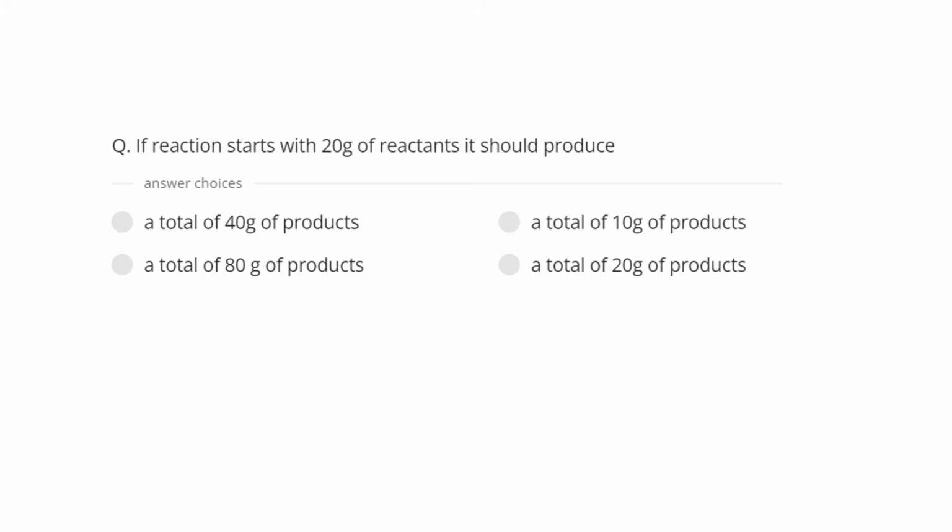If a reaction starts with 20 gram of reactants, it should produce... So again, please pause the video and answer this question. You are given 20 gram of reactants. So what are you expecting on the product side? Option A is a total of 40 gram of products. Okay. Total 10 gram of products, total 80 gram of product, or total 20 gram of product. Obviously, the answer will be option D, that is total 20 gram of product, because mass of reactant is equal to mass of product. You have to remember this particular formula.